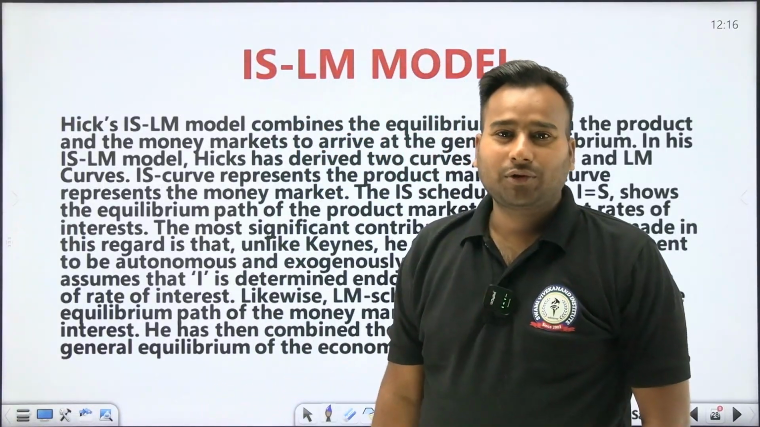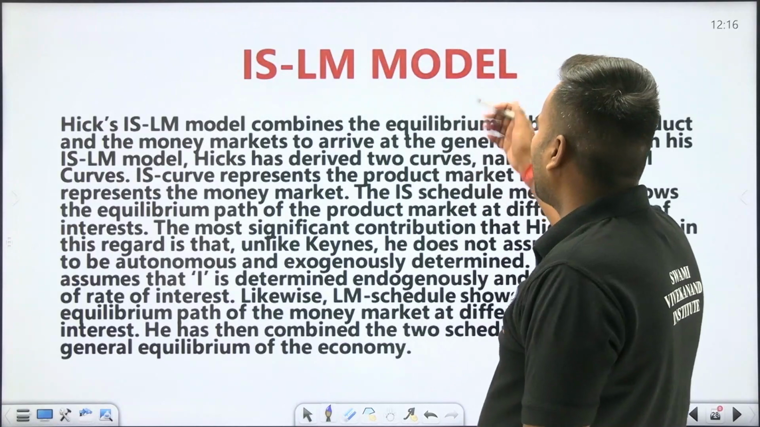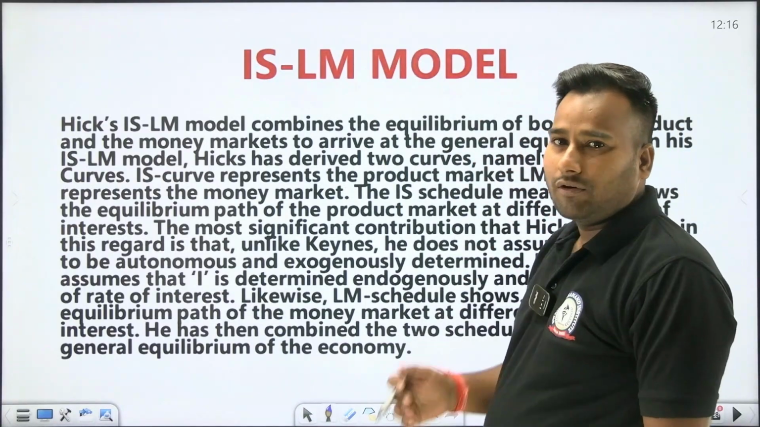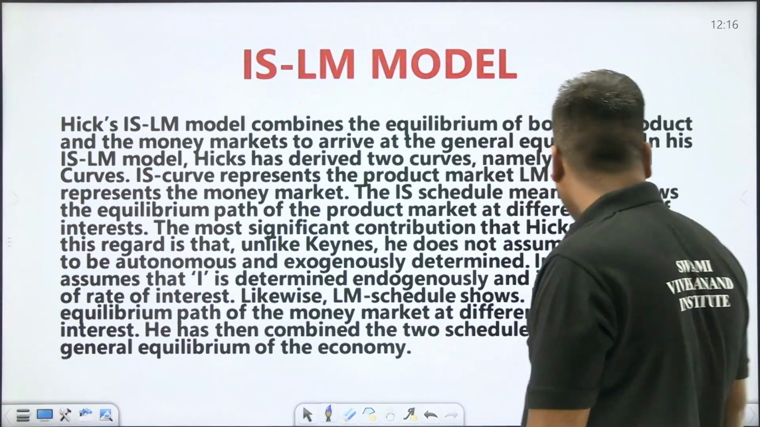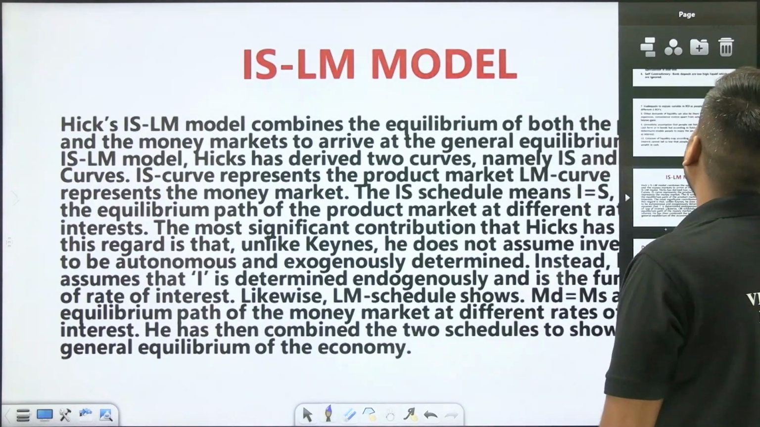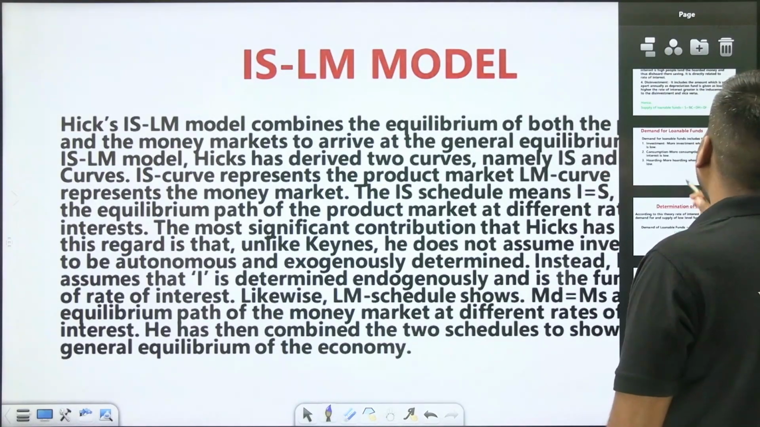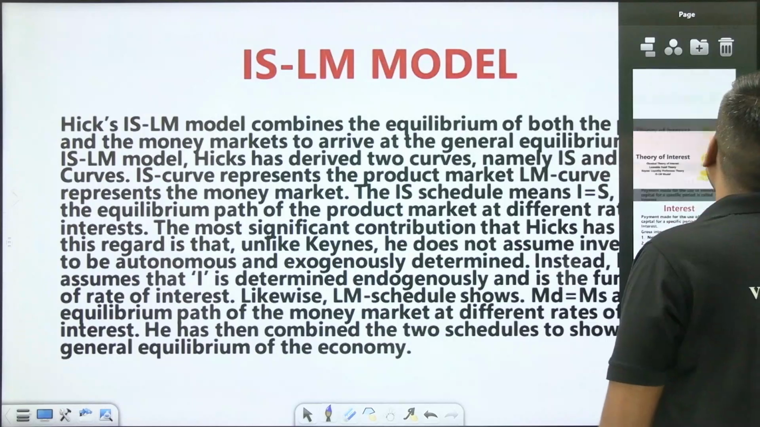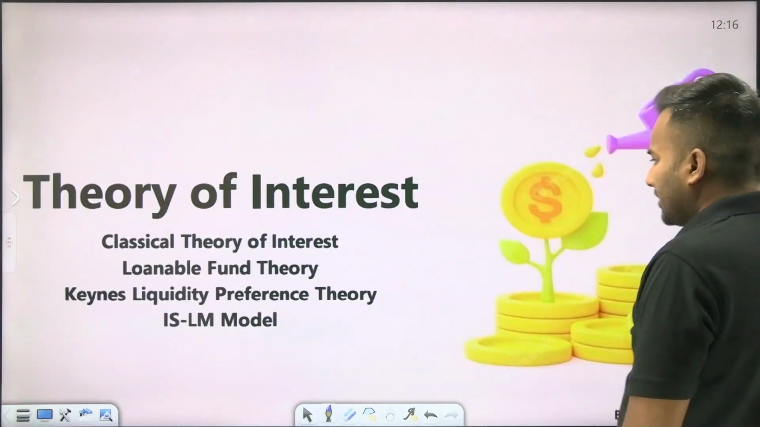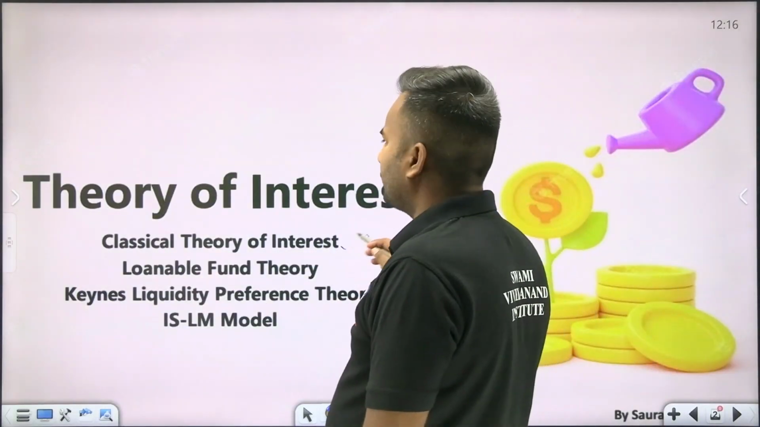My name is Saurabh Pathak and today I am going to start the ISLM model in microeconomics. It is a part of the theory of interest. Let me first of all clear the concepts which are in the theory of factor pricing. It will be on the first page. Let me clear whatever concepts there are in the theory of interest.